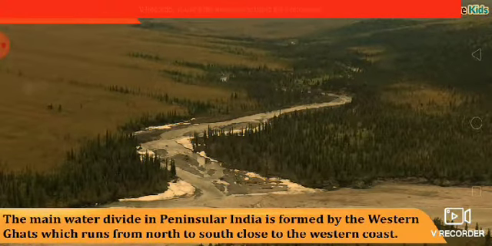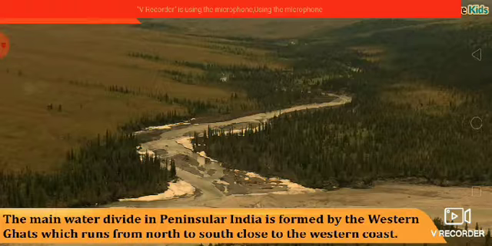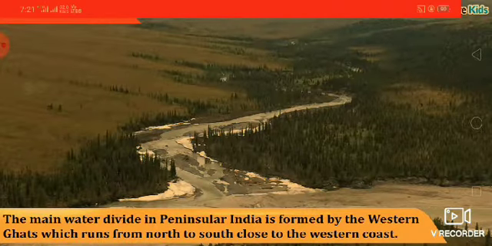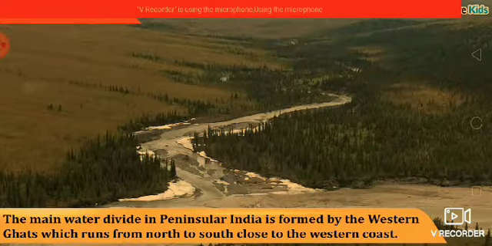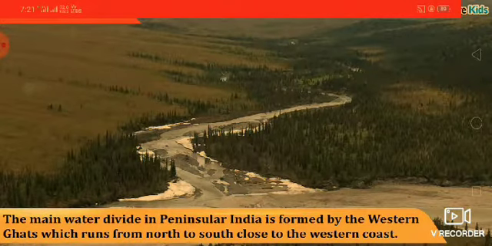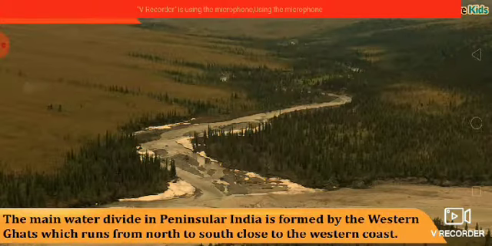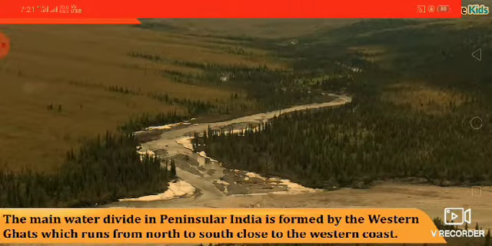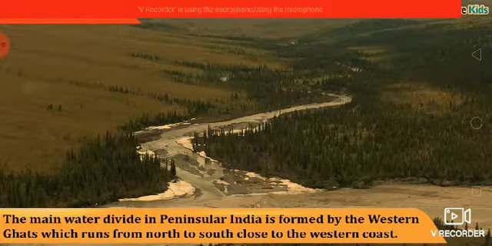Now, these Western Ghats run from north to south close to the western coast. So, you see, Western Ghats are an upland. They are small mountains or hills, and they divide the river basins in the peninsular region of India. So we can easily say that Western Ghats are the water divide of peninsular India.